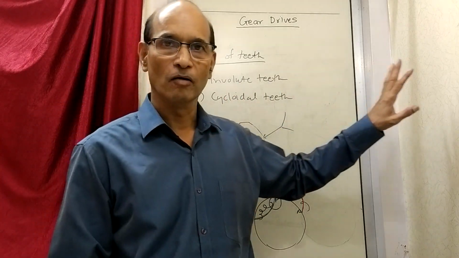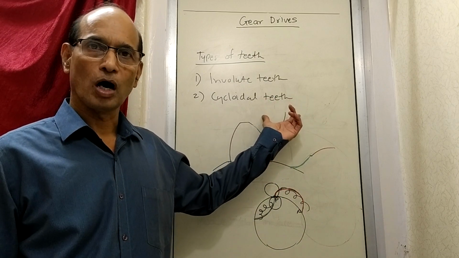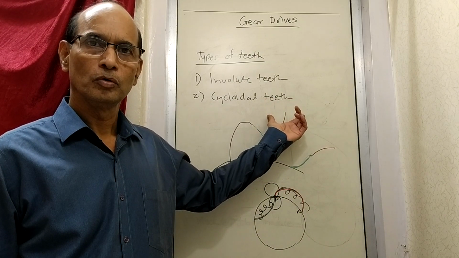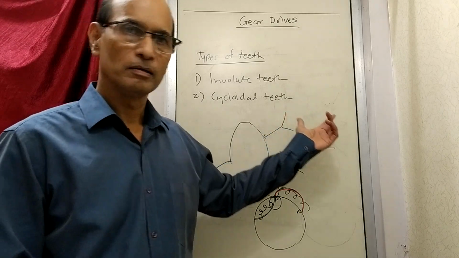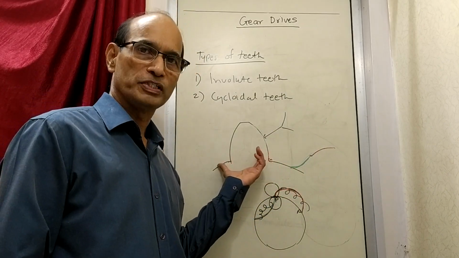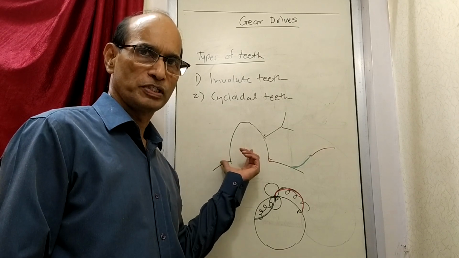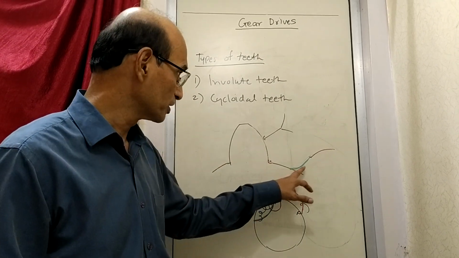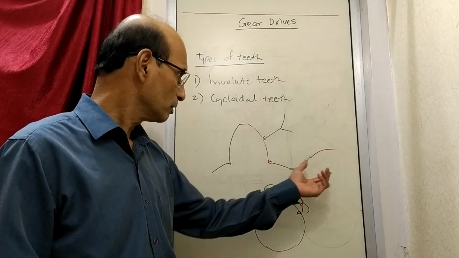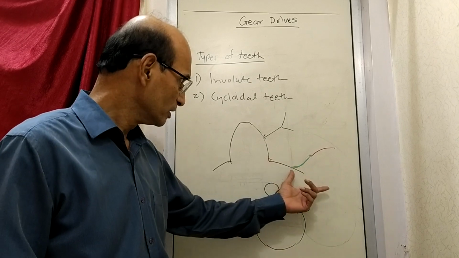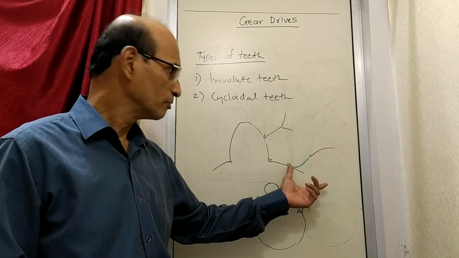Now on the cycloid side, write down cycloidal teeth are very strong due to broad shape at the root of teeth. You can see here the shape is very broad. You cannot say it is a radius because this is not a part of a circle. But the shape is such that it is very broad at the base of the tooth, and that makes it very, very strong.